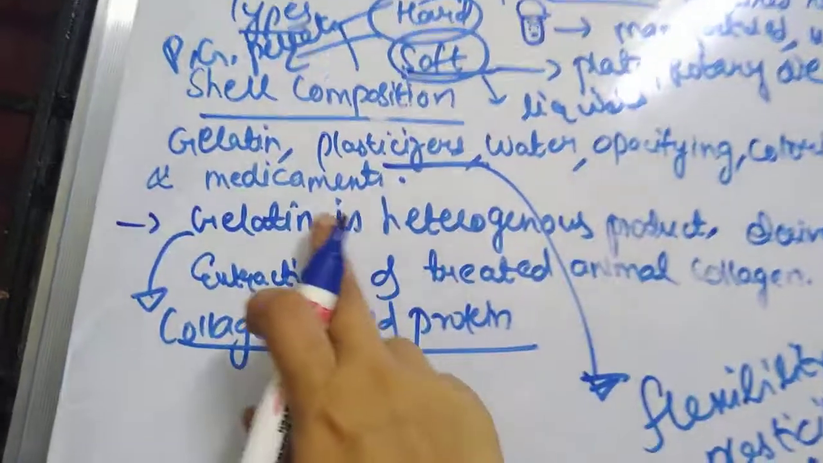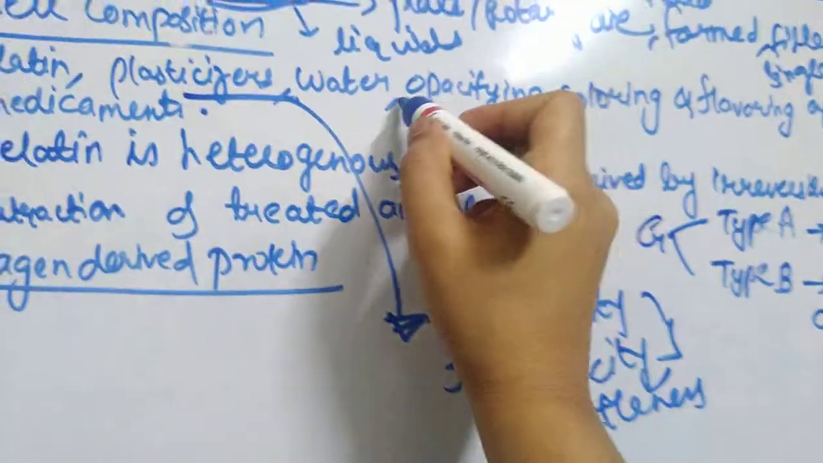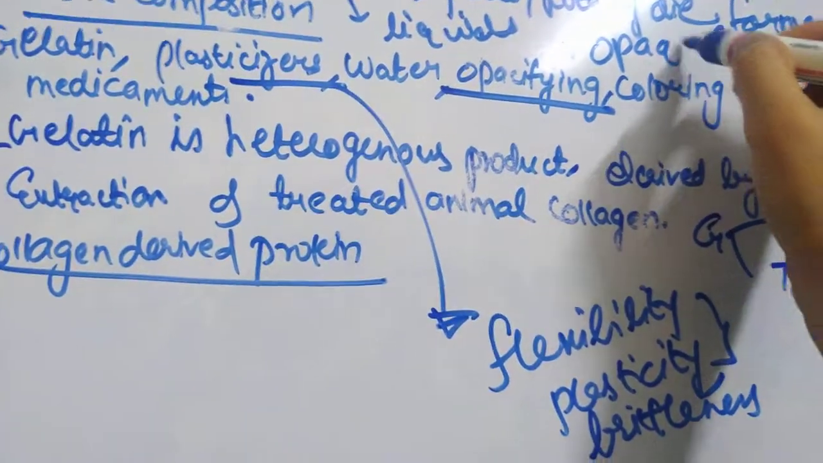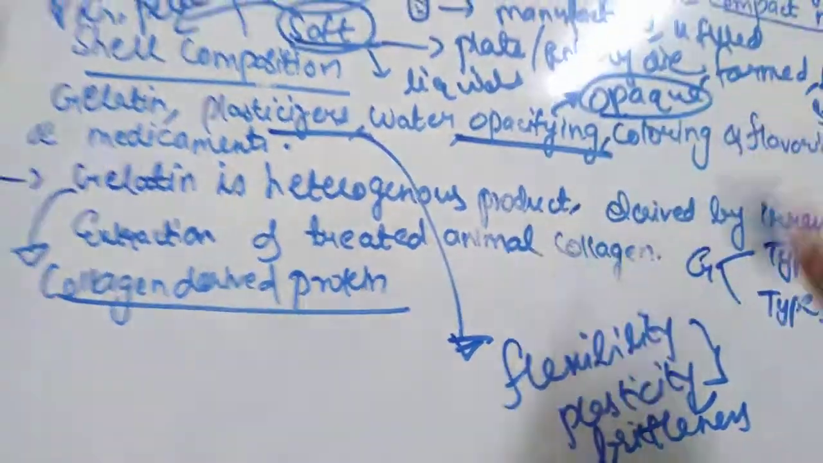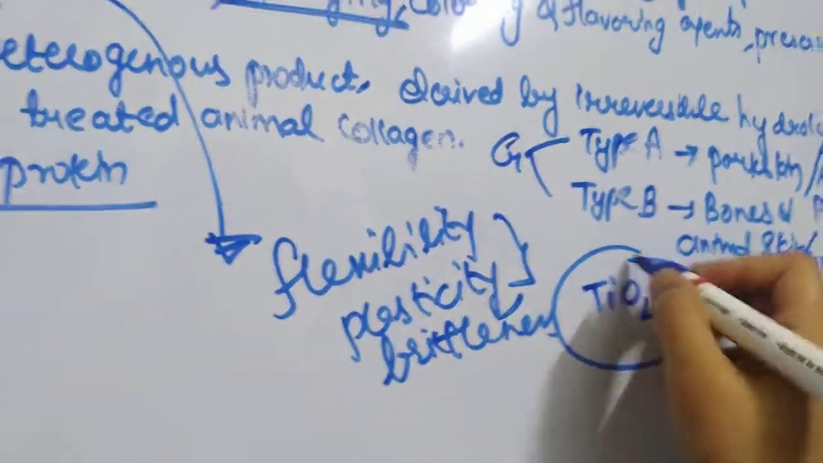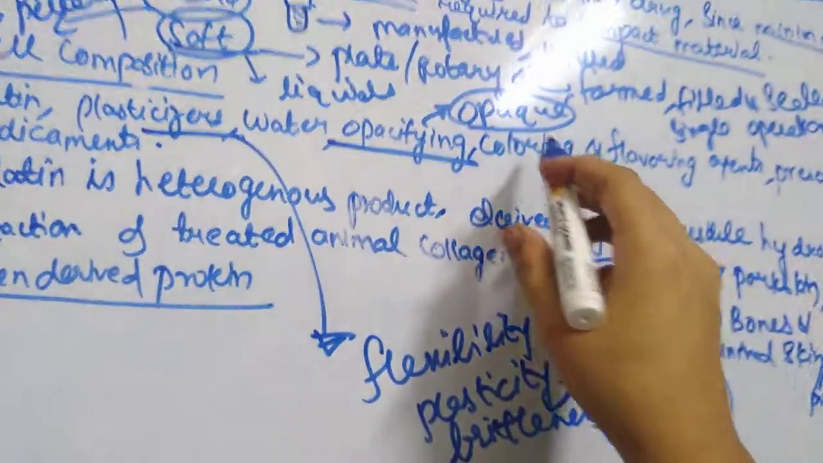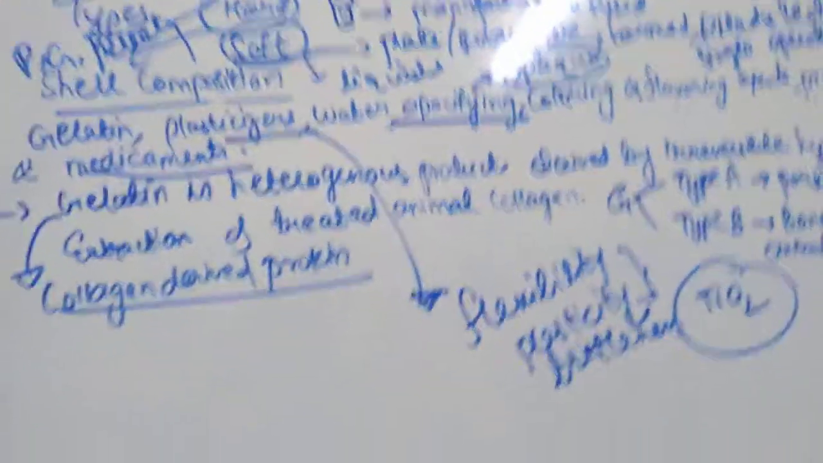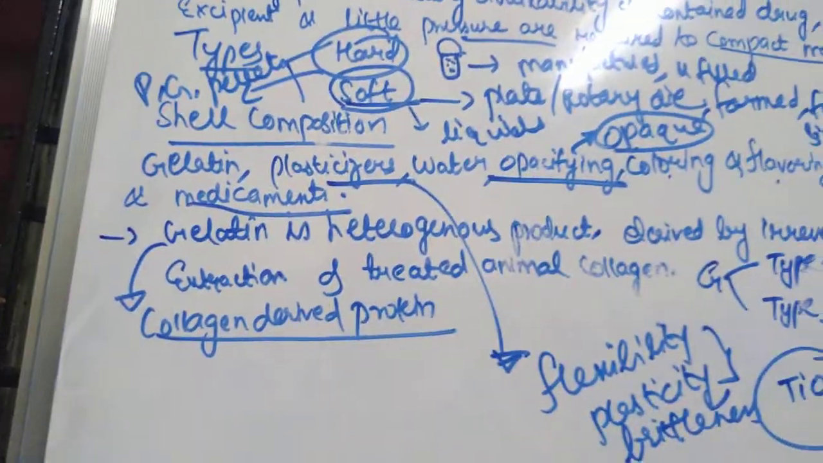So it contains gelatin, plasticizers, water, and an opacifying agent also, because we have to make them opaque. So most of the capsules you can see are opaque. Generally, titanium dioxide is the widely used opacifying agent. Then coloring agent, flavoring agent, preservatives and obviously your medicament. So this is your shell composition. So first we'll discuss gelatin.